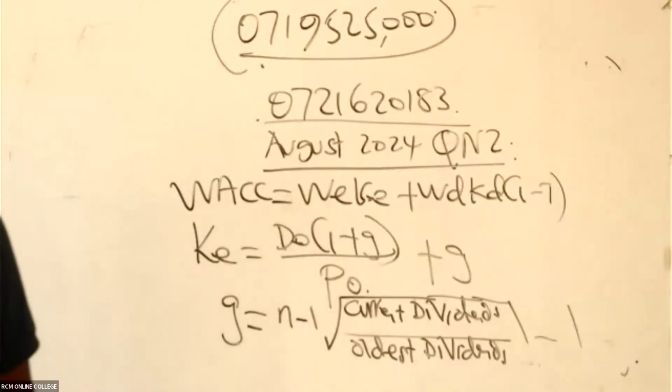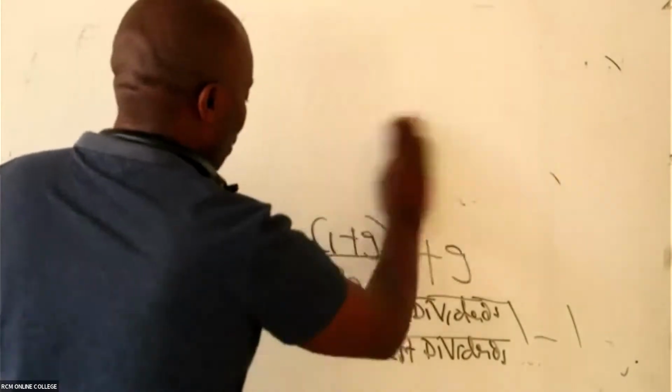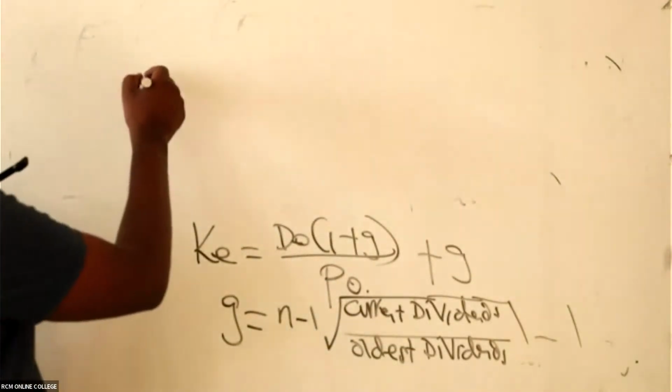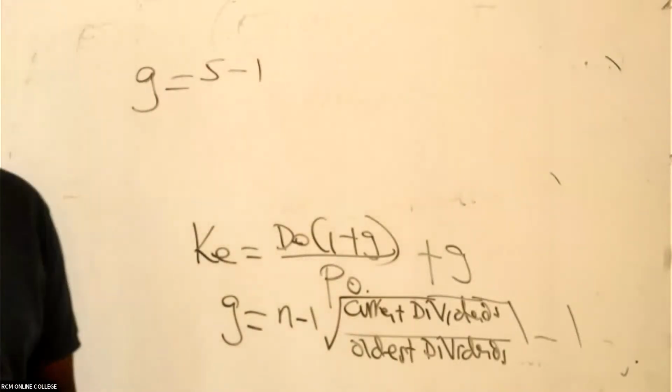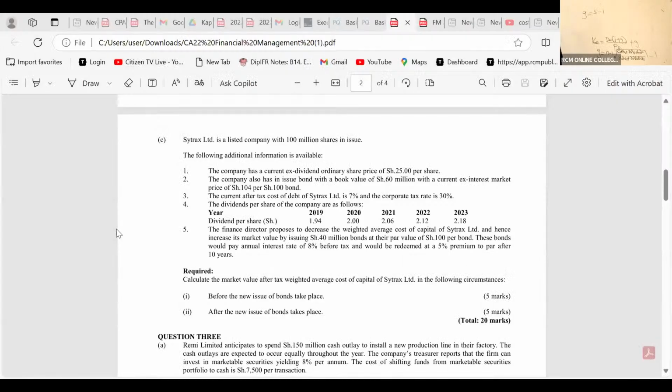So in that case, ladies and gentlemen, our growth rate here will be equal to who? So then I will go to those many powers that I have there. So G. Is there someone who is able to see that n is 5? Number of years, there are 5. So we have 1, 2, 3, 4, 5. 5 years. So you have to take away 1.